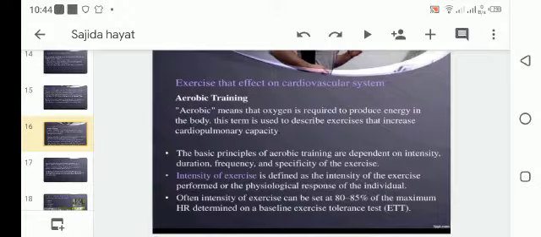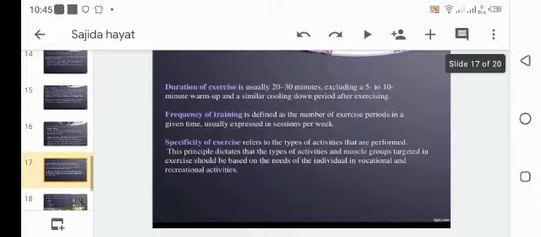Intensity of exercise is defined as the intensity of exercise performed or the physiological response of the individual. Often, intensity of exercise can be set as 80 to 85% of the maximum HR determined on a baseline exercise tolerance test. Duration of exercise is usually 20 to 30 minutes, including 5 to 10 minutes warm up and a similar cooling